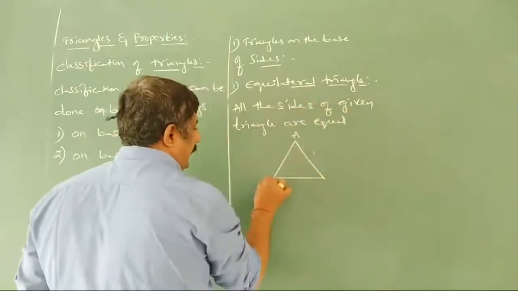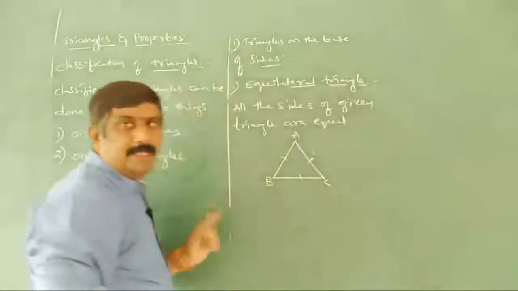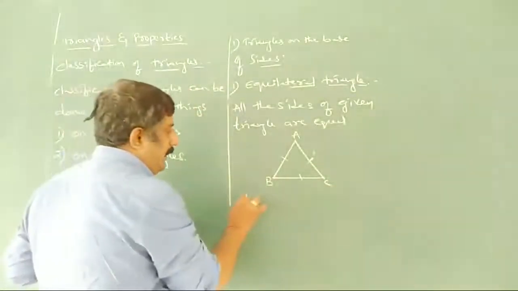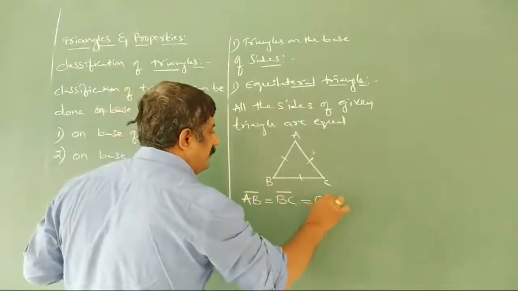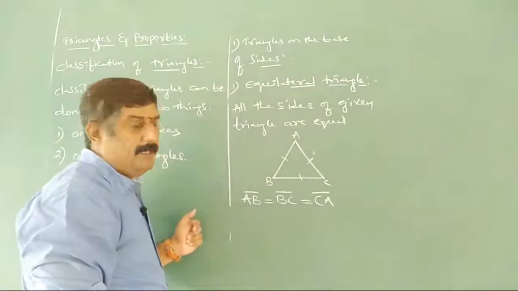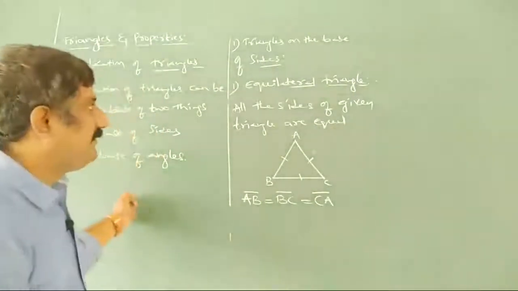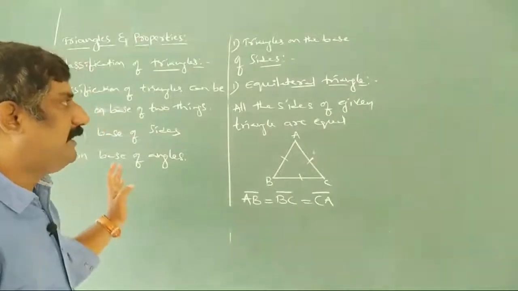Let us take A, B, C. AB side is equal to BC side is equal to CA side.